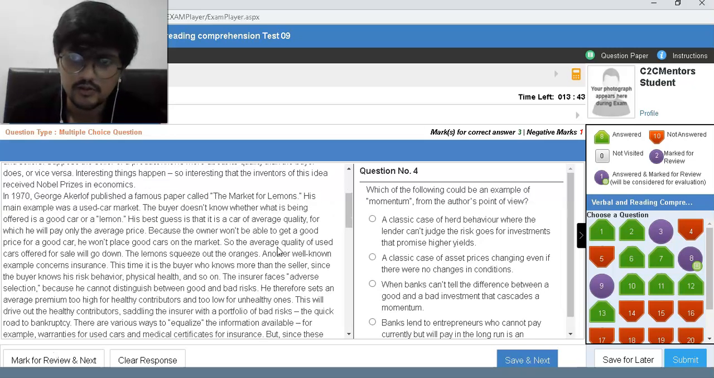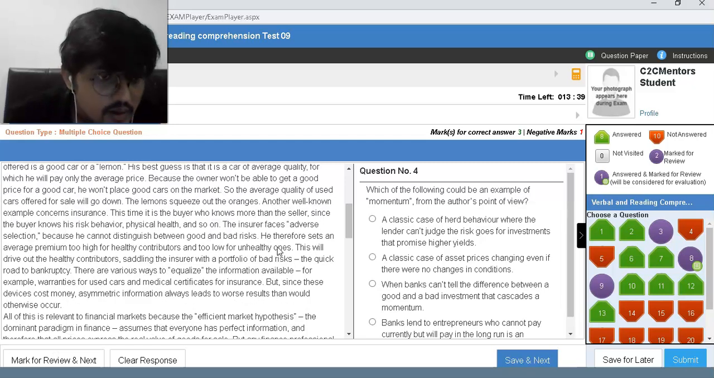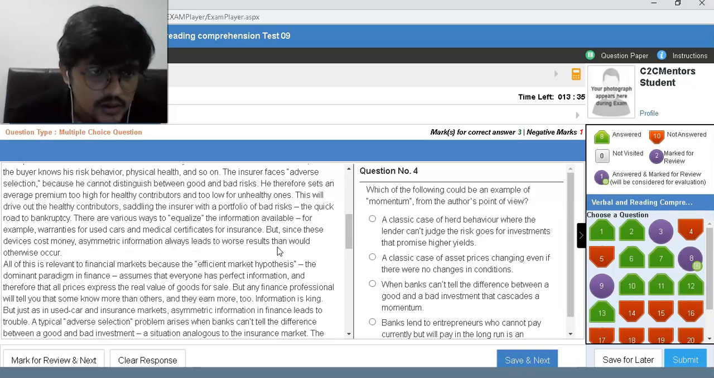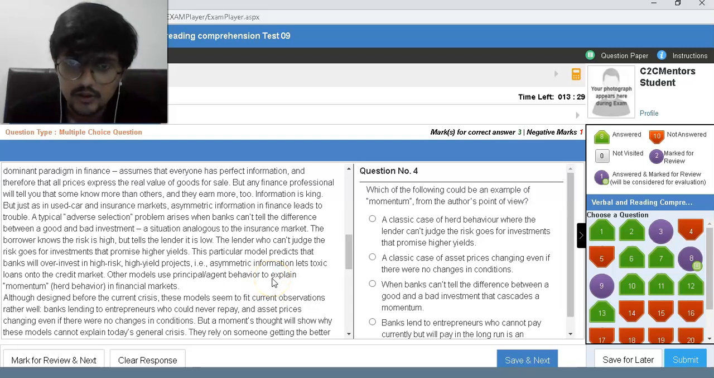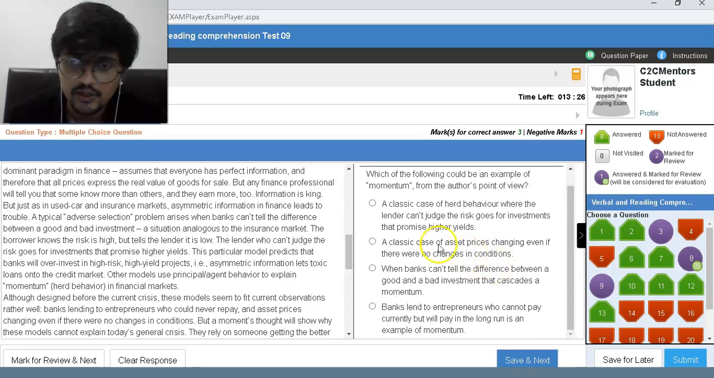Which of the following could be an example of momentum from the author's point of view? Classic case of herd behavior where lender can't judge the risk goes for investors that promise. Yeah, there was momentum, I remember. Other models use principal input to be herd behavior. From author's point of view, classic case of asset prices changing even if there were no changes in condition. Yeah, this could be when banks can't tell the difference between good and bad and with that cascades the momentum. No. Lend to entrepreneurs who cannot pay. No. I think this is.